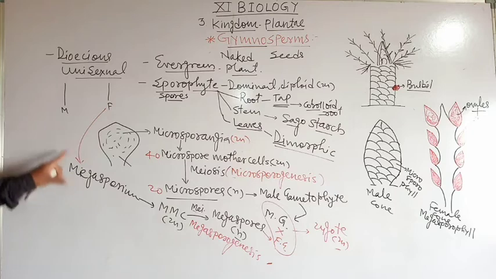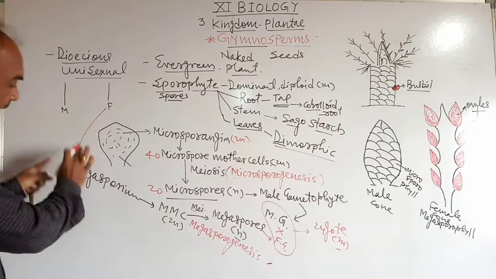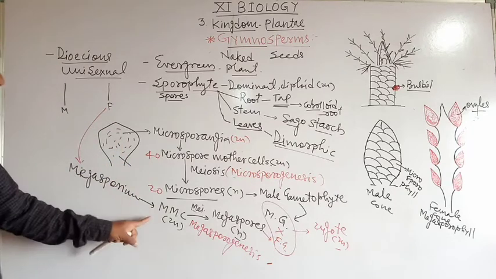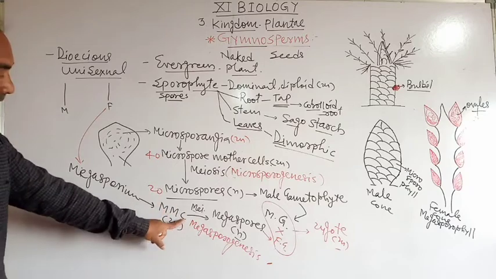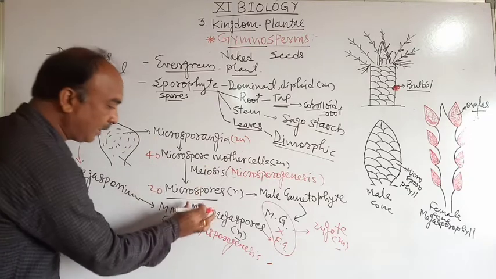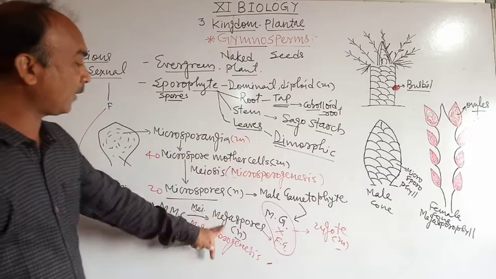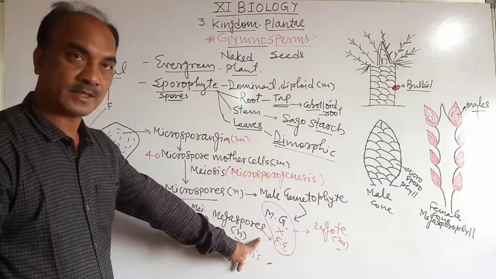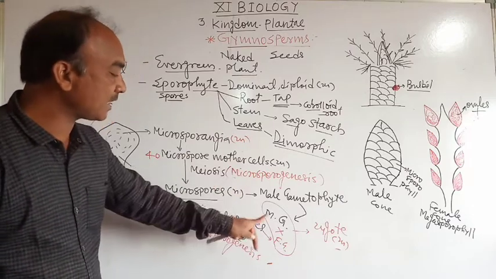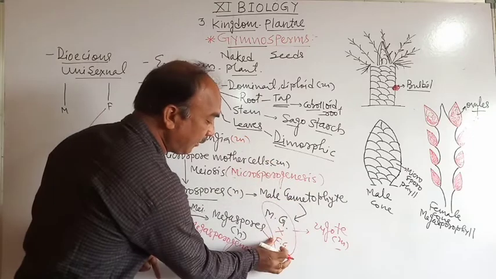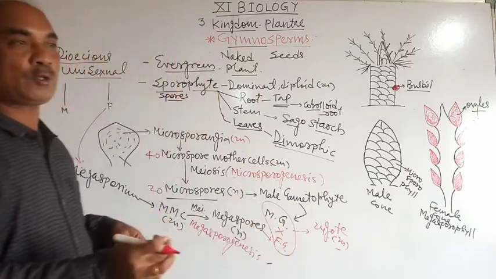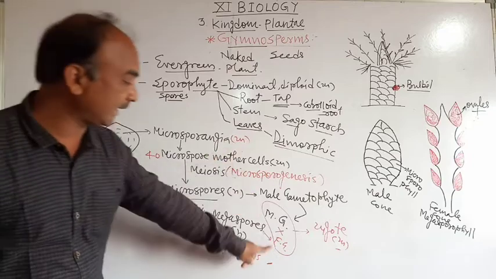The female plant produces the megasporophyll, then it produces the megasporangium. It consists of a megaspore mother cell, which divides by meiosis to form a haploid megaspore. These megaspores germinate to form the female gametophyte, and the female gametophyte produces the female gamete.